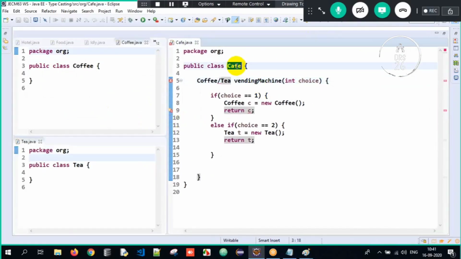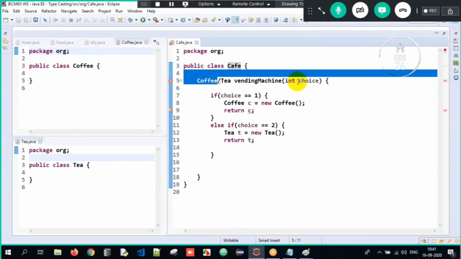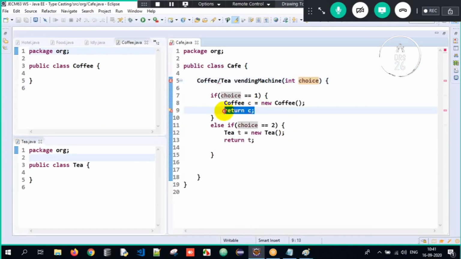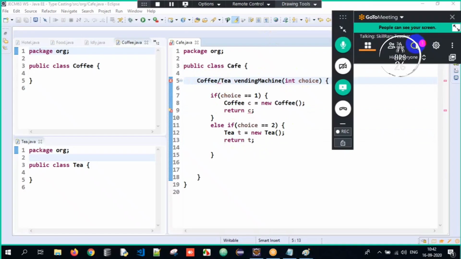See, you're in a cafe, there's a vending machine. If the choice is 1, it's returning a coffee object, so the return type has to be coffee. If the choice is 2, you're returning a tea object, so the return type has to be tea. So there is a possibility it might return either coffee or tea. But I cannot have 2 return types over here. I need to have a generalized return type.